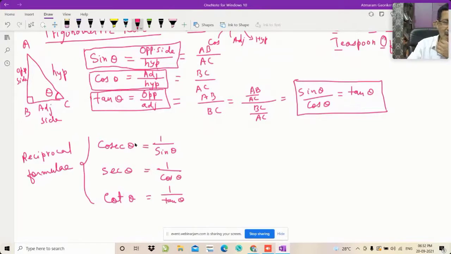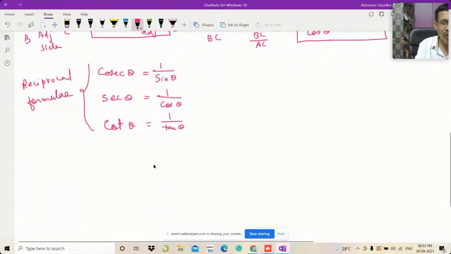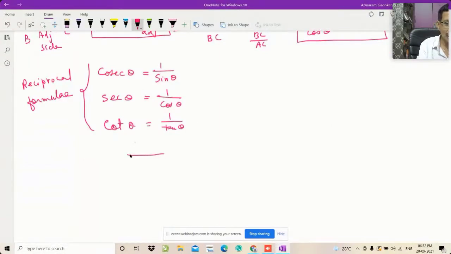Now let me tell you how to remember these reciprocals. Which one is the reciprocal of the other one? I will tell you with the help of the super hexagon. Please type in the comment box: super hexagon.